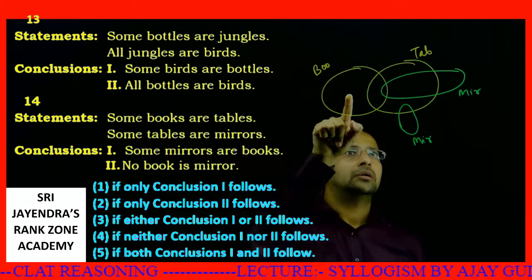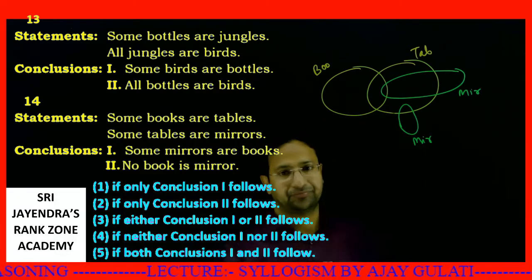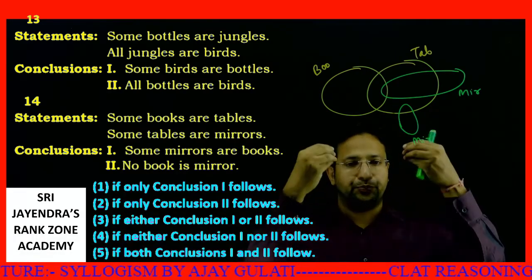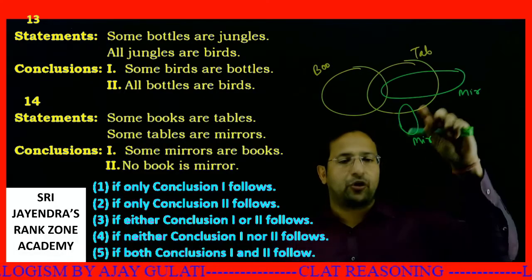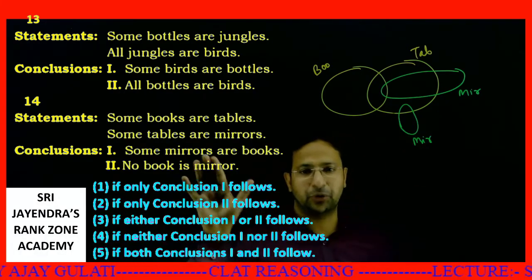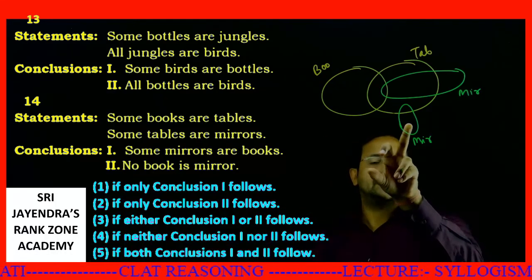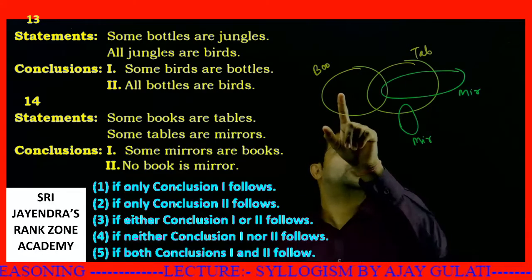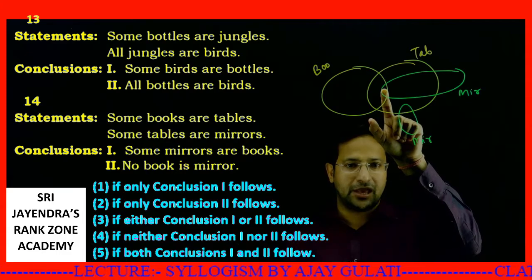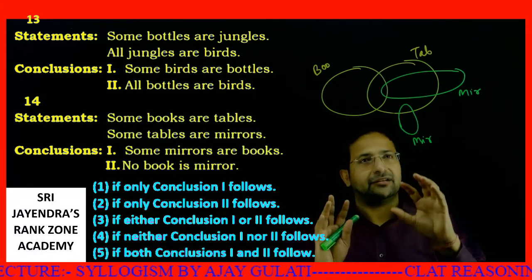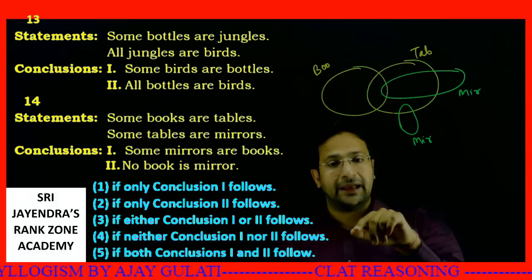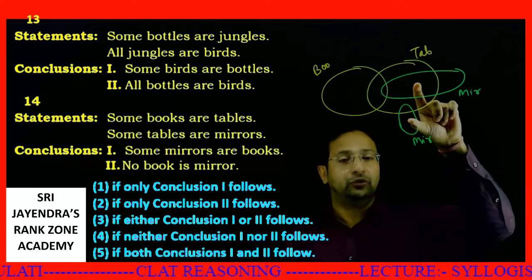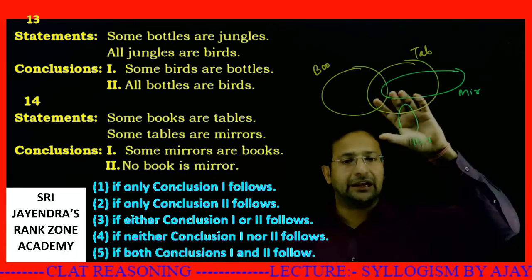Okay. Second part: no book is mirror. Can I deny this? Students, let's try to find which statements are true. I have drawn these two probable diagrams. First of all, let me deny the second one. No book is mirror. If I take this diagram, I can deny this by using this. While I'm denying the first statement, I'm using this diagram. While I'm denying the second statement, I'm using this diagram. So I'm using both the diagrams for denial. So that means at least one of them is true.